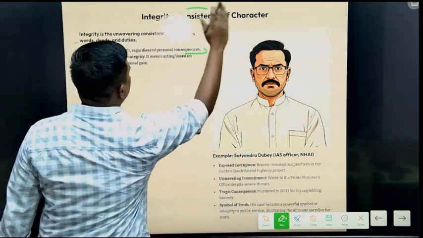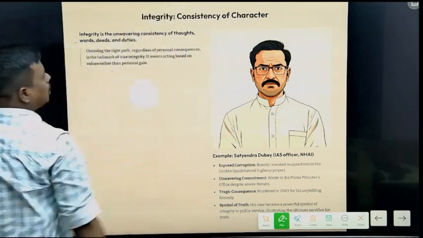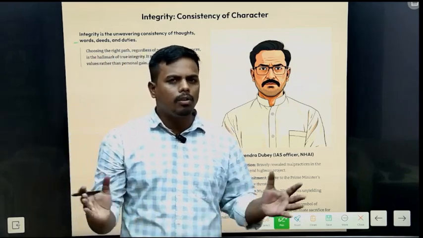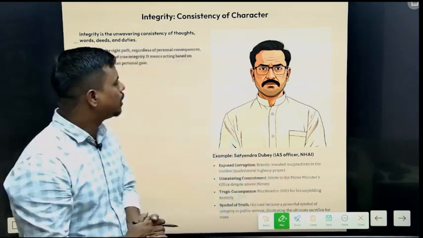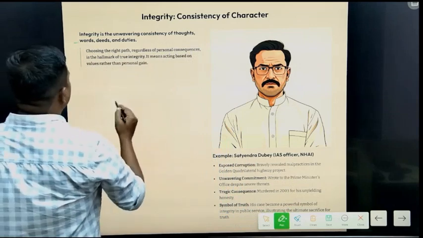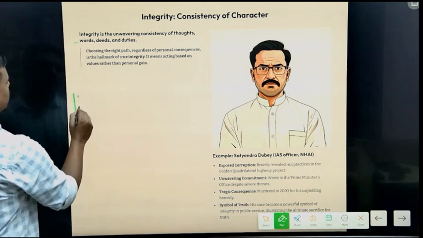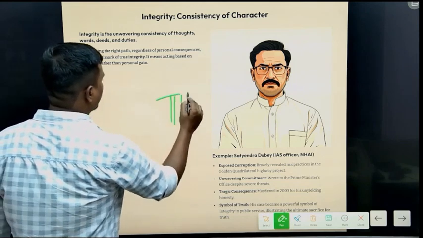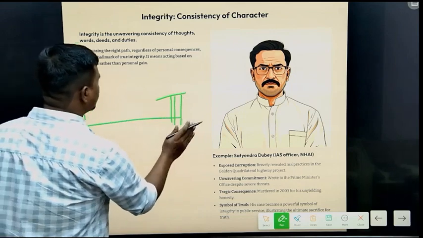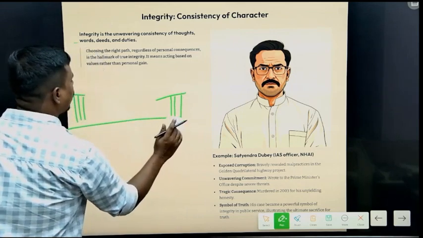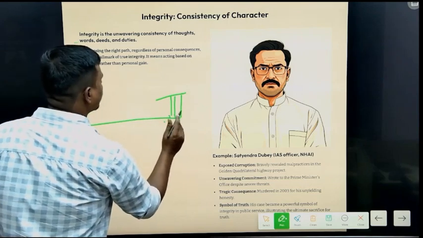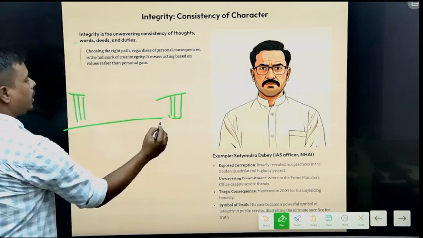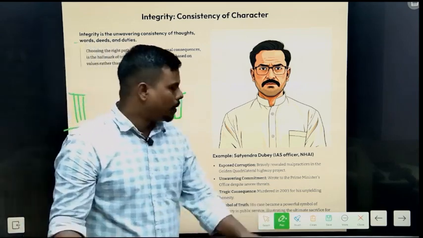Let's take an example to understand how honesty is different from integrity and how these two terms are related to each other. Listen to this example: there is a match going on between two teams, it is the final match, and only one run is needed to win. The winner will be declared the title holder or world champion.